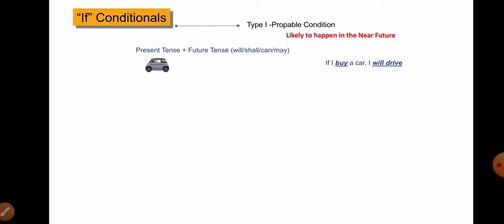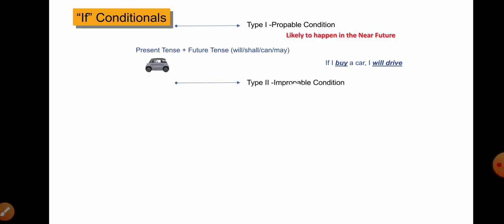But don't forget, the present form should be followed by the future. But instead of will, we can use shall, may, or can. For example, this sentence can be rewritten as: if I buy a car, I may drive it. Or if I buy a car, I can drive it. Or if I buy a car, I shall drive it. All are good.